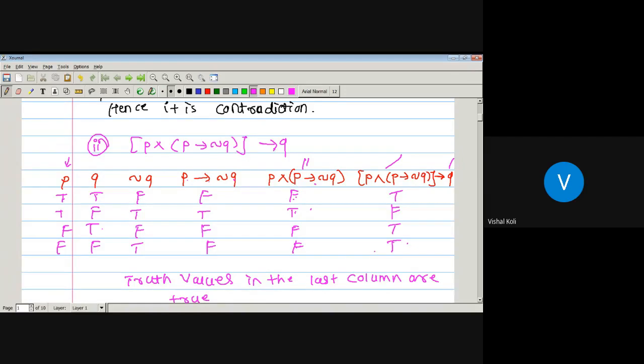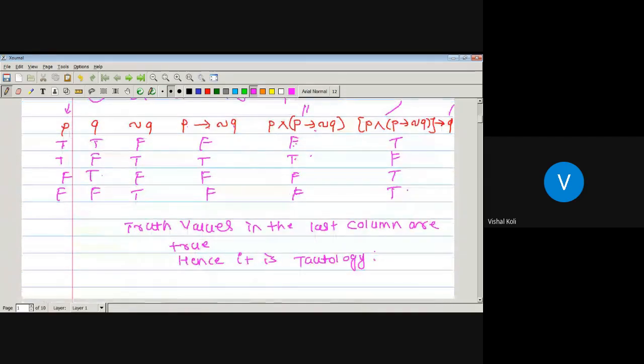So here the truth values in the last column are mixed. That is, true and false are mixed. Therefore, the truth values in the last column are not identical. Therefore, it is neither a contradiction nor a tautology. Therefore, it must be a contingency.